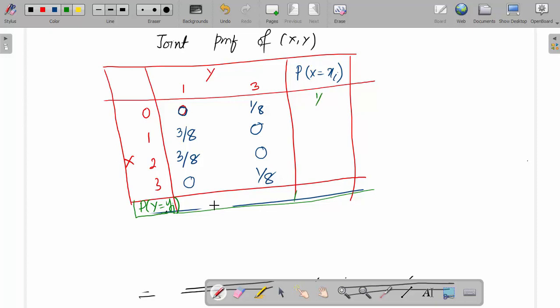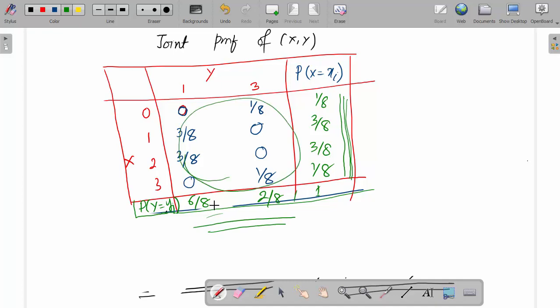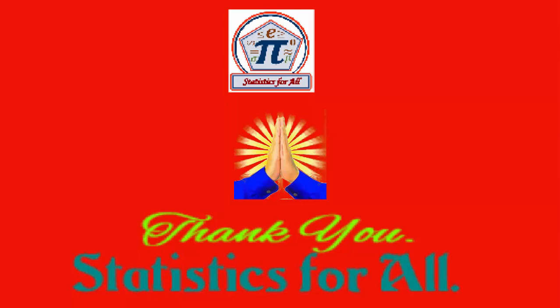So this is 1 by 8, 3 by 8, 3 by 8, 1 by 8. This is 6 by 8, 2 by 8, total is 1. So this gives the marginal probability mass function of x, this is the marginal probability mass function of y, and this is the joint probability mass function of x and y. So thank you for enjoying the lecture.